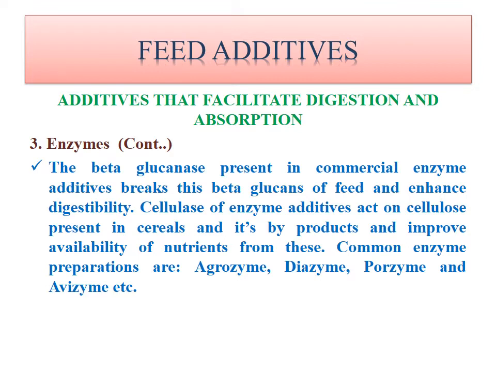We all know that for digestion of cellulose, the cellulase enzyme is very important. In livestock such as cattle and buffalo, the enzyme is produced by the bacteria present mainly in their rumen. But in birds, there are no such bacteria. So cellulase must be given in the feed itself. Commonly used enzyme preparations are agrozyme, diazyme, porzyme and avyzyme. They include some of the important enzymes.